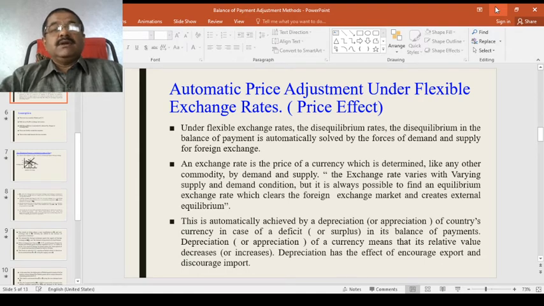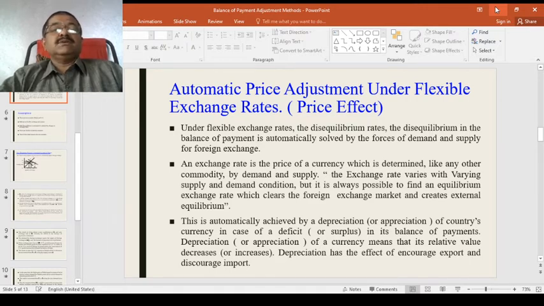When I talk of depreciation, it means I am going to devalue the currency in terms of foreign currency. If you take the example of India and America, or Britain and America, in the case of India and America, the Indian currency value will come down in terms of the foreign currency, the dollar. And if it is Britain, the pound sterling will come down in terms of the dollar. Appreciation, in other words, means we increase the value of our currency in terms of the foreign currency.